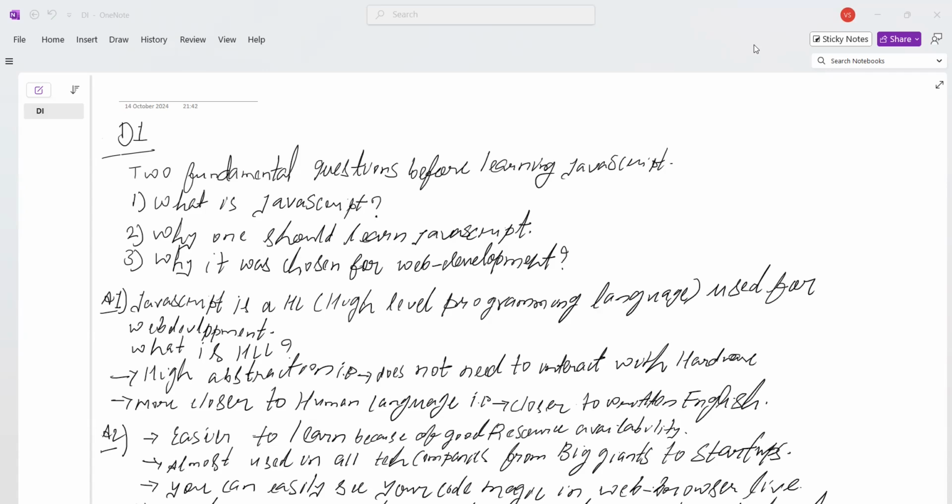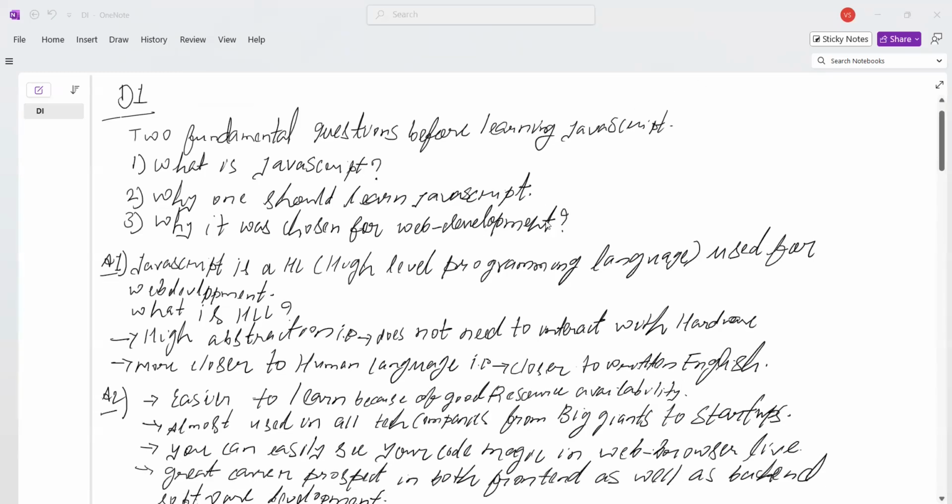The first question is what is JavaScript. The second one is why one should learn JavaScript. And the third one is why it was chosen for web development. There are so many other programming languages. Why was JavaScript used as a primary language for web development?